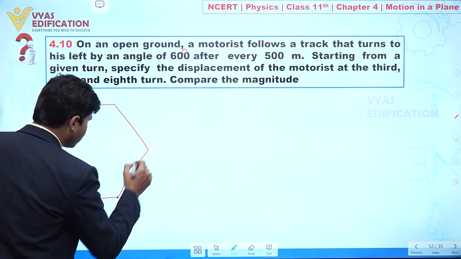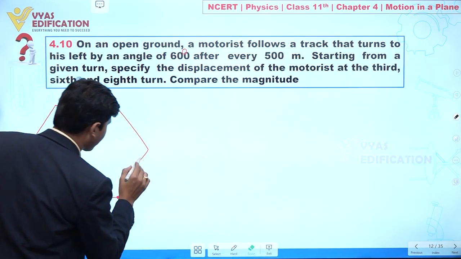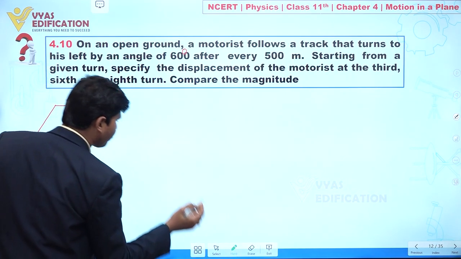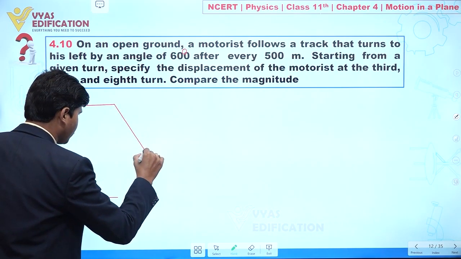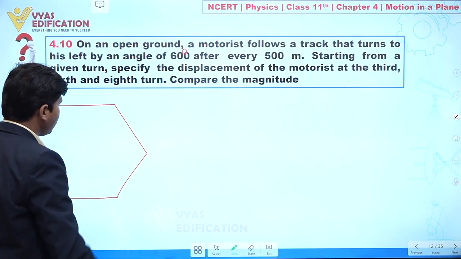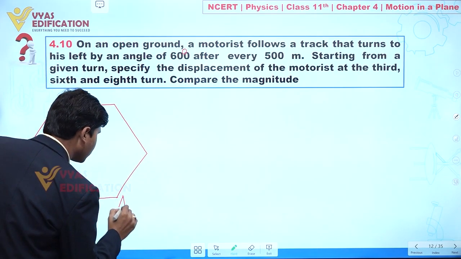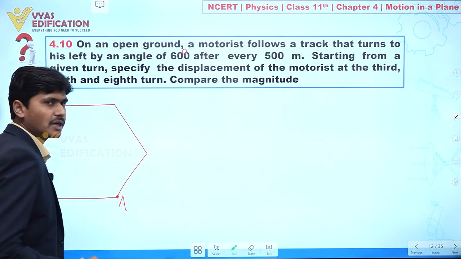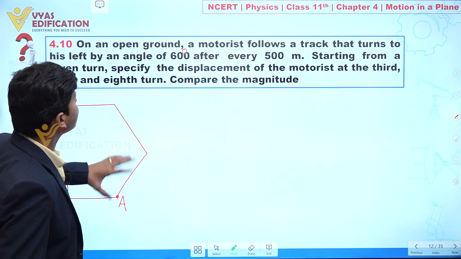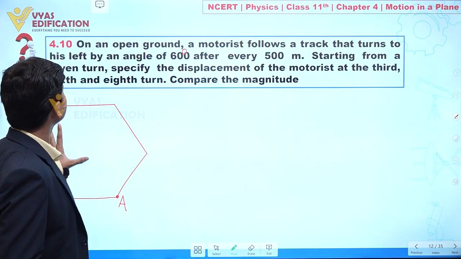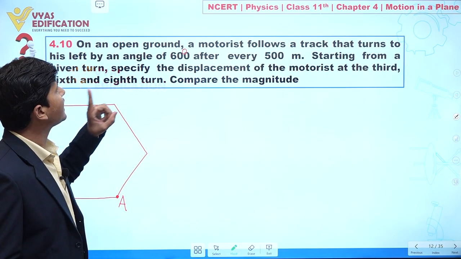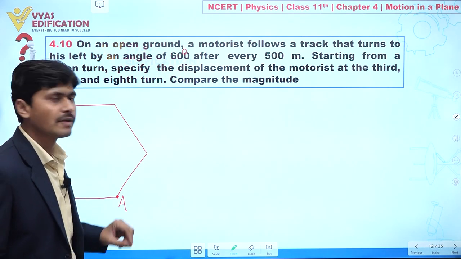So let's suppose I am taking the initial position of this motorcyclist. Let's suppose this is position A. In this question, it is given it follows a track such that it turns to his left by an angle of 60 degree after every 500 meter.